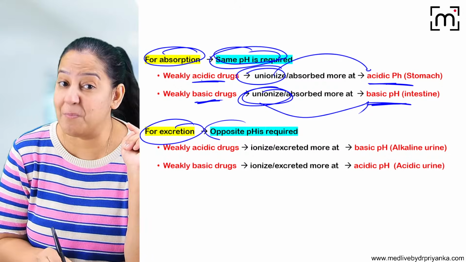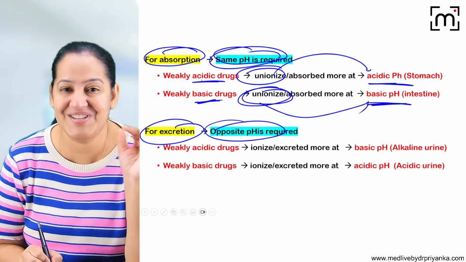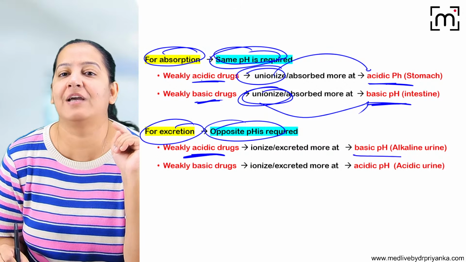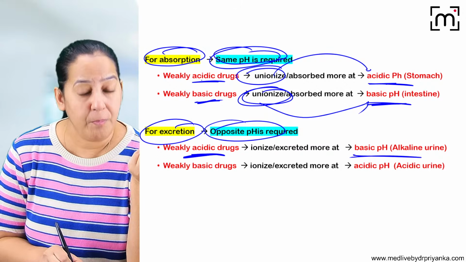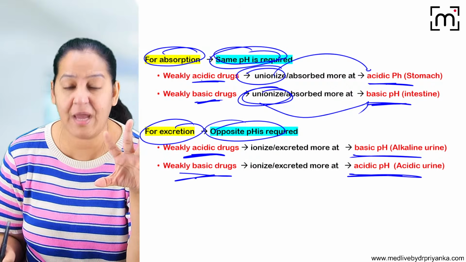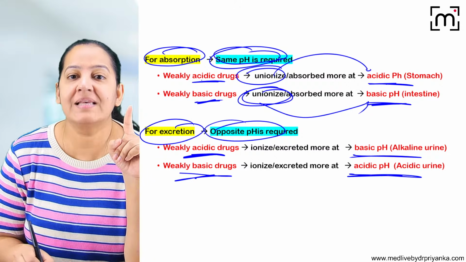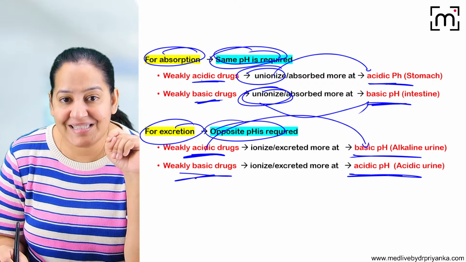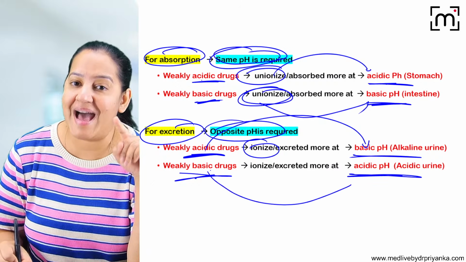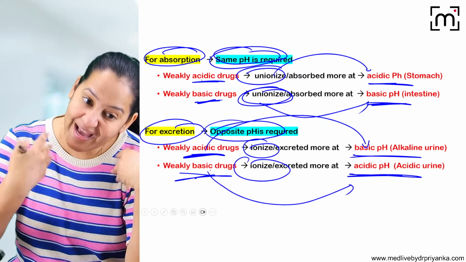And for excretion, opposite pH is required. If you want to excrete an acidic drug, make the urine basic. If you want to excrete a basic drug, make the urine acidic. How to do that? You know that. Okay, but why? Because acidic drugs in basic medium are ionized and they are excreted. And basic drugs in acidic medium are ionized and the body excretes the ion.